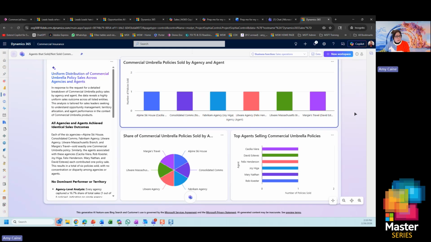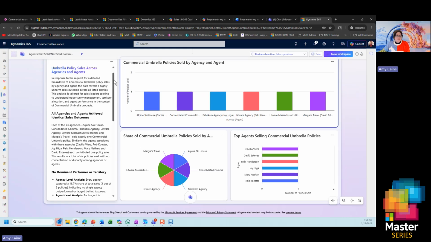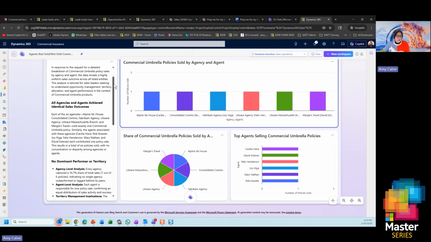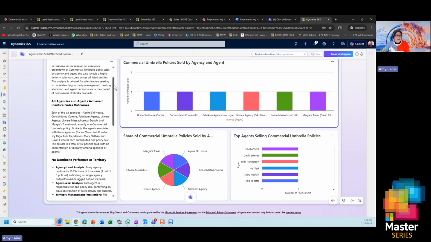So that's great. I mean, we've got some really rich graphics, but I can do graphics in anything. I can do Power BI, I can do Excel. The real value here is this narrative. This is a narrative that would take a sales operations or a sales leader or regional manager a lot of time to look at a graph and say, okay, I can see who sold our stuff, but what now?